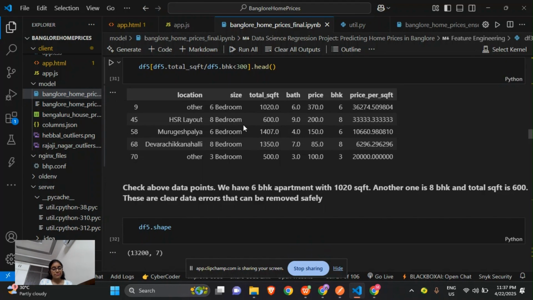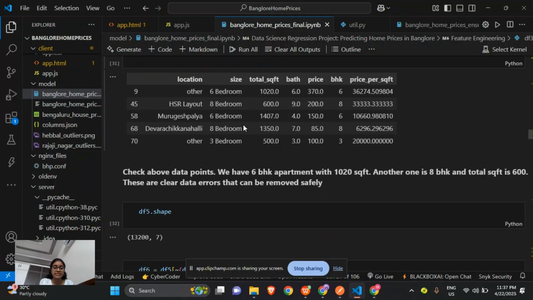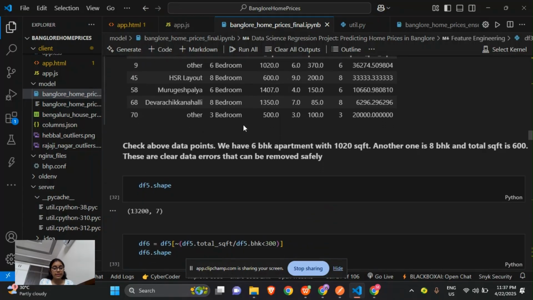It filters df5 to show the rows where the square footage per bedroom is less than 300. And head represents, as I have told, the first 5 rows that meet this condition.